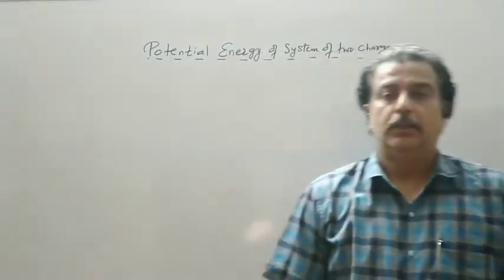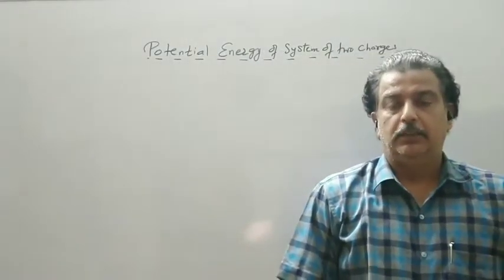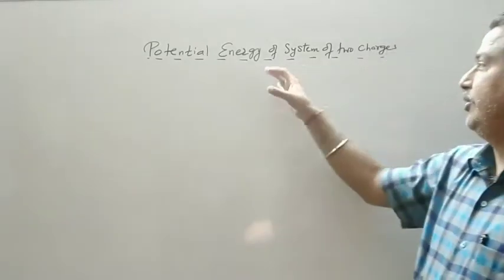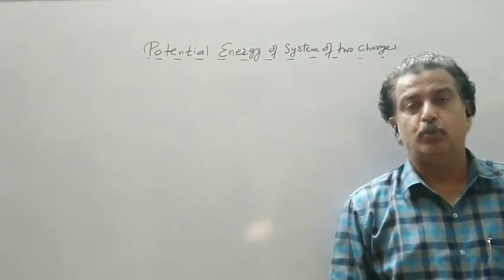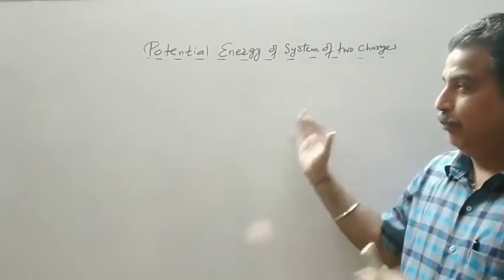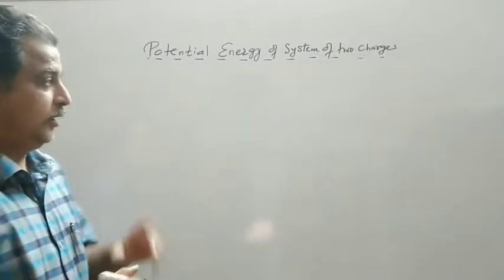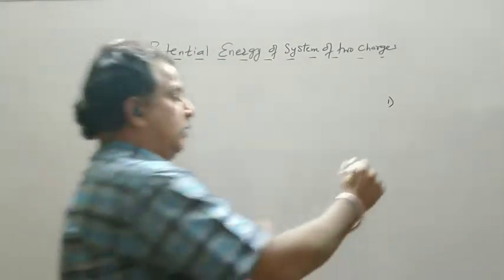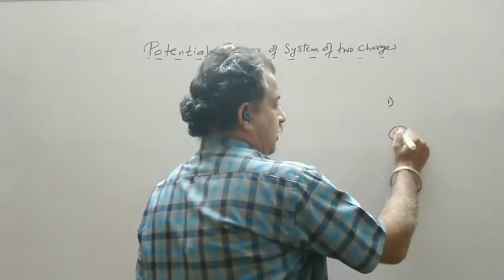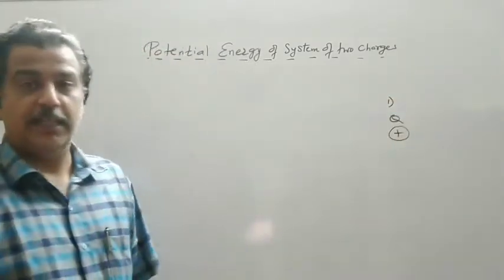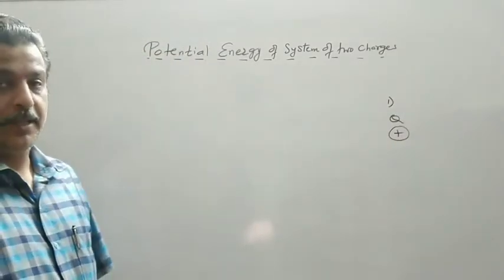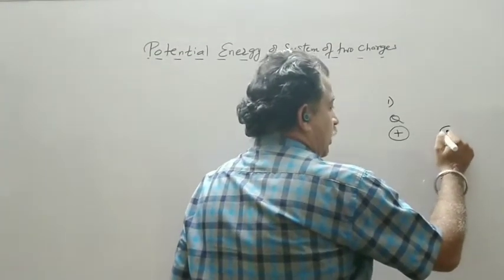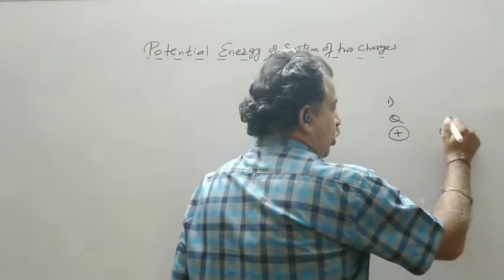Hello students. Now we will start the new part of a chapter, which is the potential energy of the system of two charges. Before we move on to the topic, let us see two situations. Number one, suppose a positive charge capital Q is fixed in a space and I have to bring a unit positive charge, say small q, at